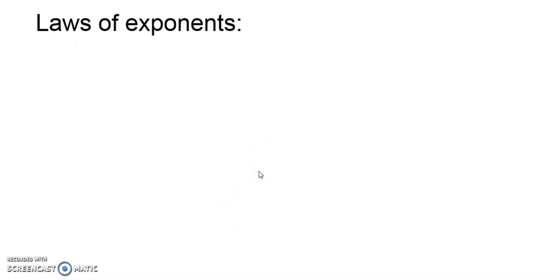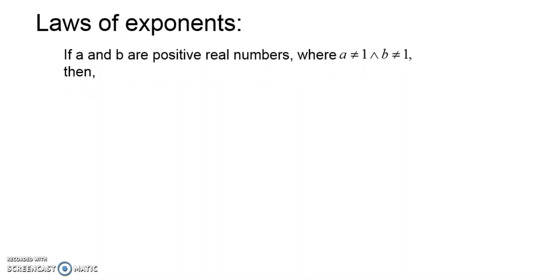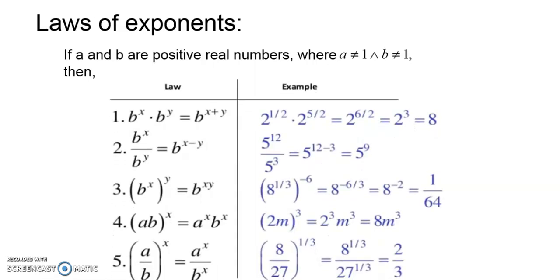Then here comes the last article of our today's lecture, that is laws of exponents. The laws of exponents are explained here along with their examples. If a and b are positive real numbers where a is not equal to 1 and b is also not equal to 1, then the first law represents multiplying powers with the same base. In multiplication of exponents, if the bases are the same, then we need to add the exponents.